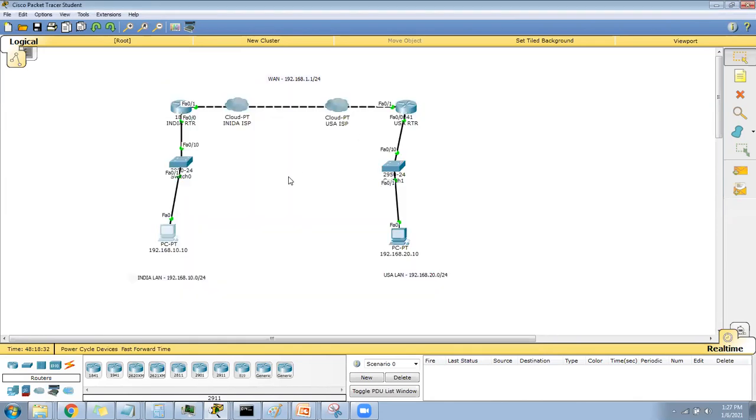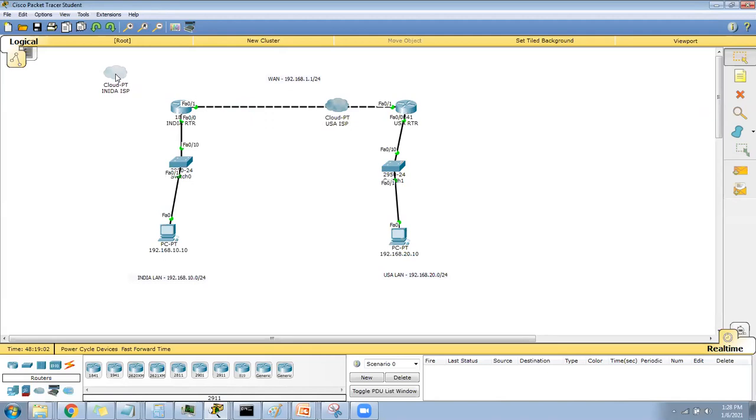Generally this is the least preferred, because from a security point of view, we don't allow a default route in the intranet. If some IP comes here, it can also be allowed from here. So from a security point of view, this is not good within an organization, but this is for the internet actually.